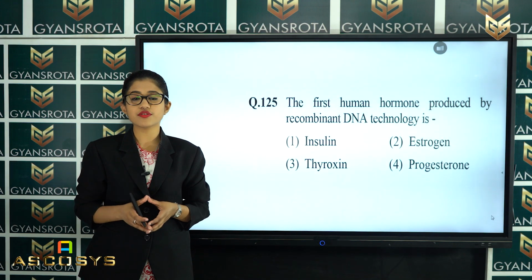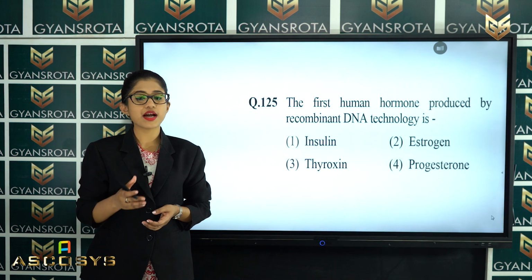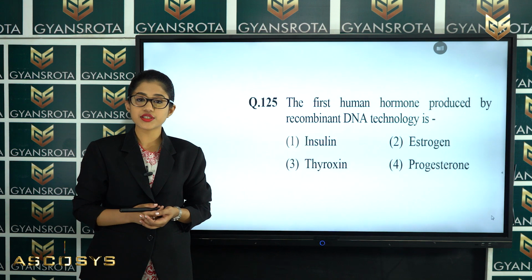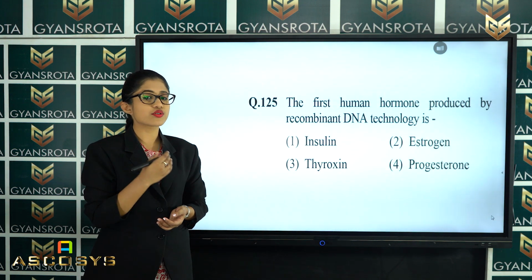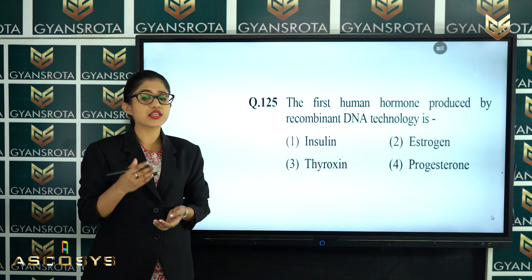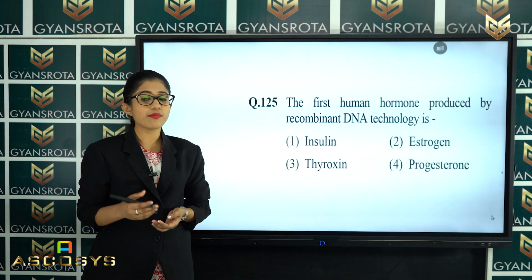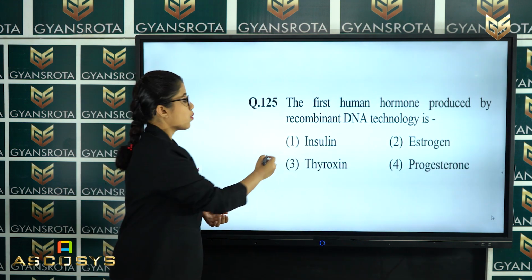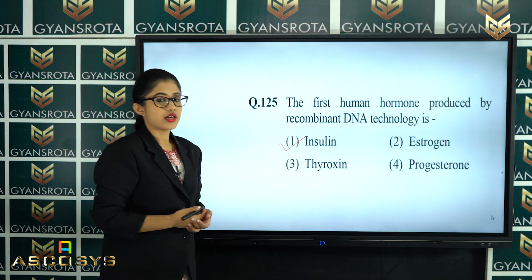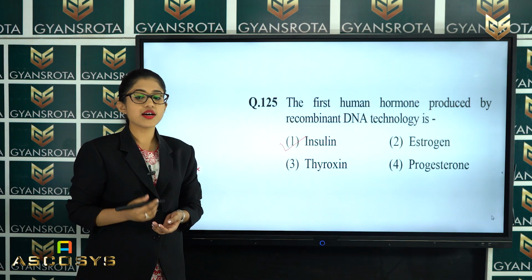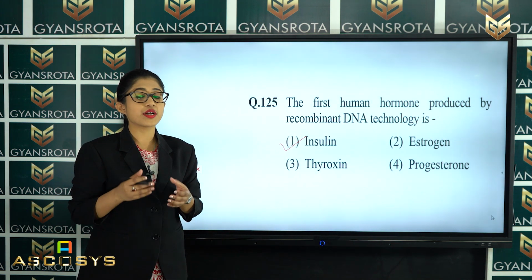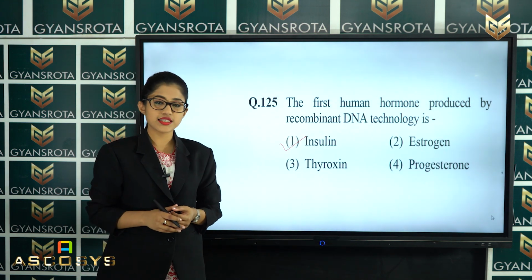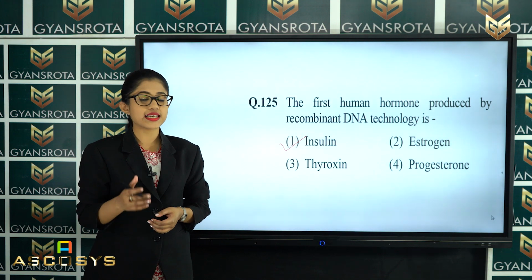This is a very easy question from the chapter Applications of Biotechnology. There I have discussed the biotechnological applications in the medical field. So, in this question it has asked that the first human hormone produced by recombinant DNA technology is, the correct answer is option number 1, which is insulin. So, insulin is the first human hormone which was produced by recombinant DNA technology. So, this is the correct answer for this question. Now, let us see the next question.